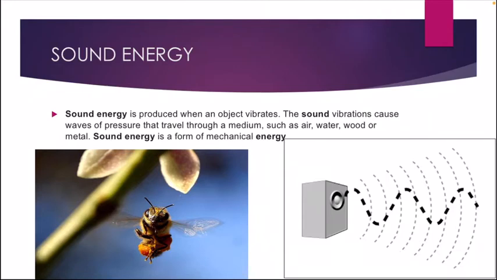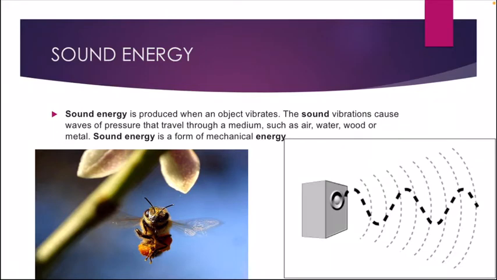Let me tell you in a very simple way. Sound is produced when an object vibrates, moving to and fro rapidly or continuously. The best example is a bee. The wings of the bee move very rapidly to produce the buzzing sound.